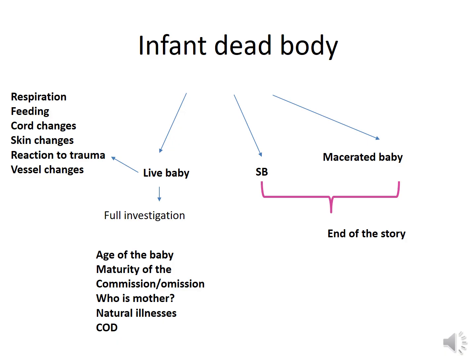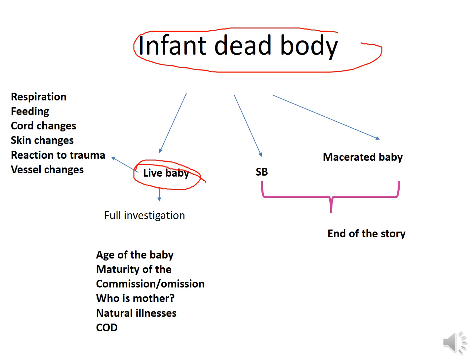Right. So, now we have to understand this chart, right? If you are asked to do the postmortem of an infant, there are certain things that you have to think about, right? So, first of all you have to think about the possibility of a live baby. To tell about respiration and feeding and everything, you have to do a full investigation, all right? To tell about the liveness of the baby, you have to take certain parameters such as whether the baby has respired, baby had been fed, any cord changes, skin changes, reaction to trauma, and vessel changes.